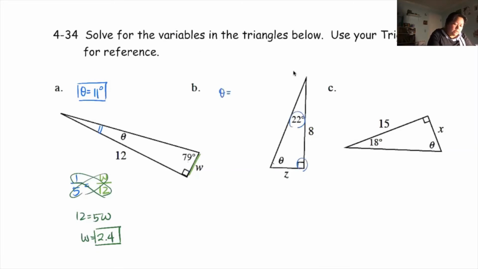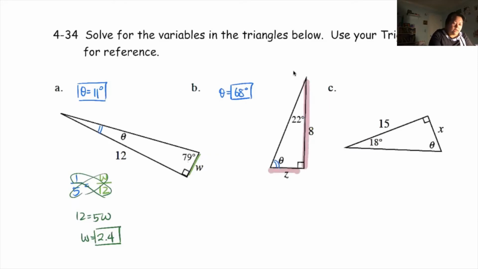So theta must be 68 degrees to make 180 degrees. Okay, so now you have, again, options. You can figure out which one you want to use in terms of how to see your rise over run. So for me, it may be easier to look at this angle, the 68 degrees, because then I can see that this is my rise and this is my run, right?